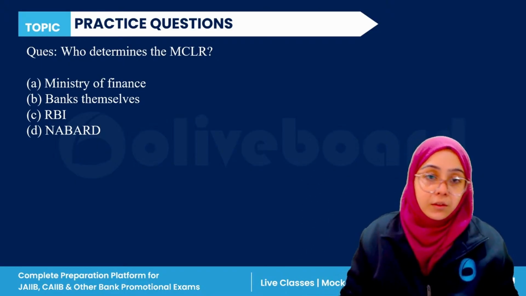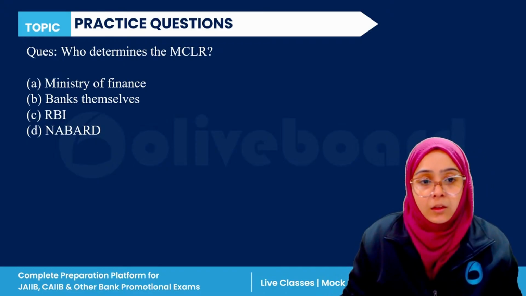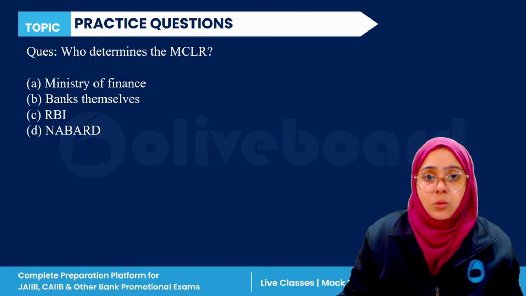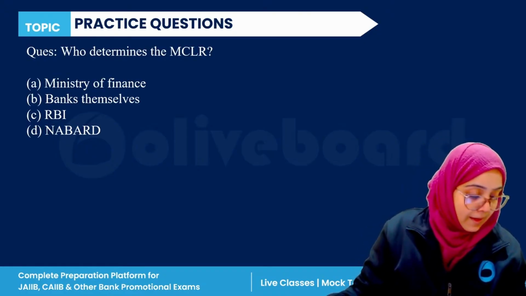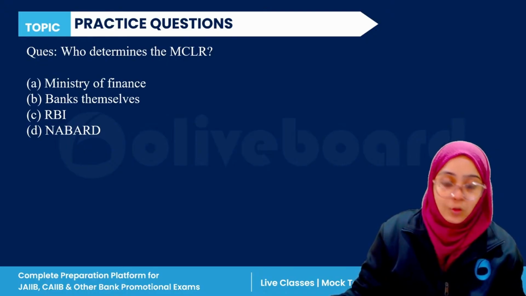Okay, everyone. Who determines the MCLR? Volume is low. How the volume is low? Anyone? Having the same thing, volume is low. Now everything is good. Yes or no?